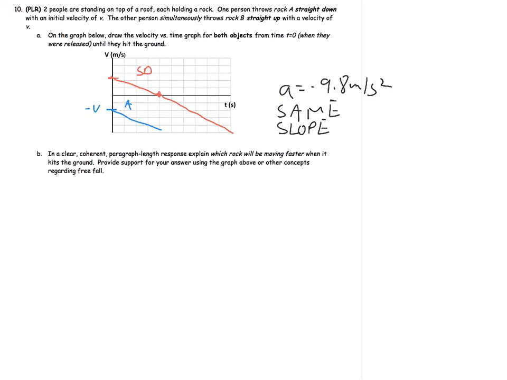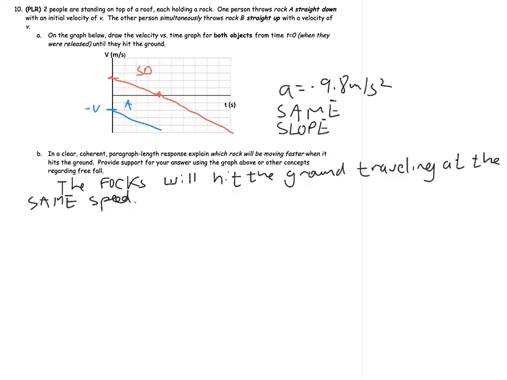And the correct answer is the rocks will hit the ground traveling at the same speed. And there are a few ways I can do this. So let's talk through the solution and then we'll write out an answer. If I just think about the path of the two rocks, rock A is just going to go from here straight down, and so it's initially traveling at negative v at that spot.